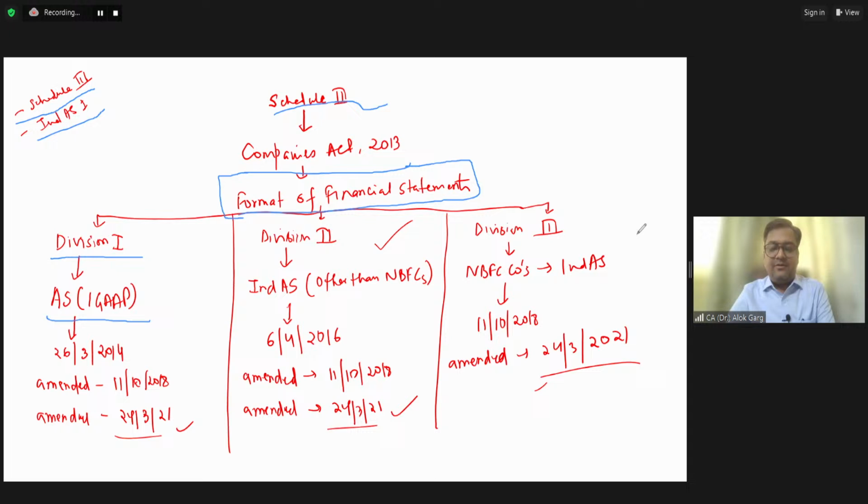In that Companies Act 2013, the schedule was notified on 26 March 2014, and that Schedule 3 was applicable to companies preparing financial statements under IGAP, because at that point of time Ind AS was not there. So Division 1 of Schedule 3 is applicable to the companies which are preparing their financial statements under IGAP. Is that clear, friends?